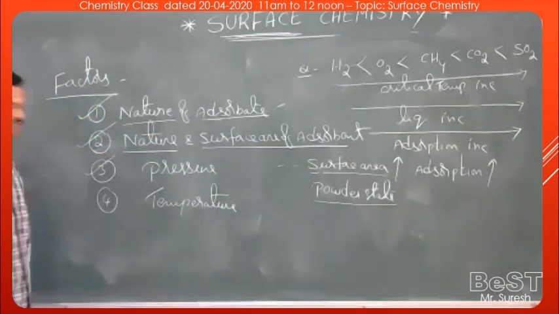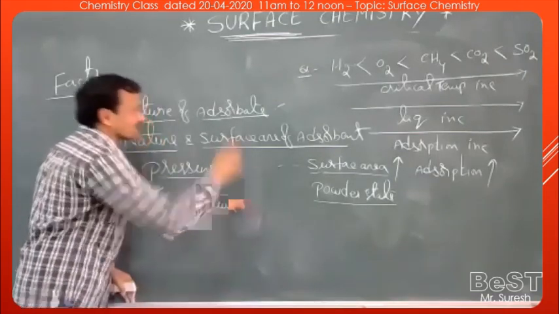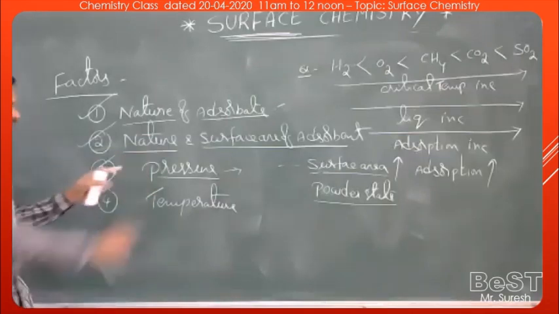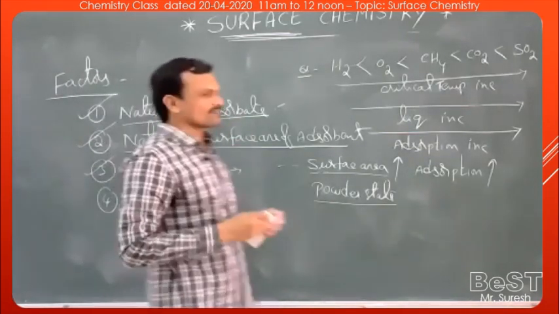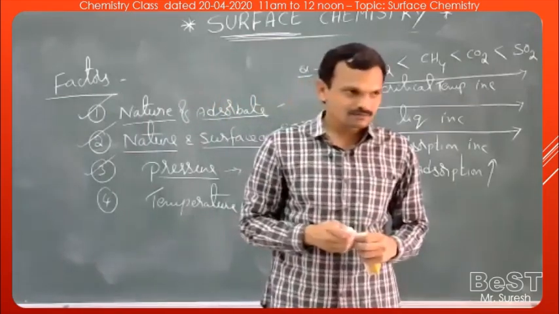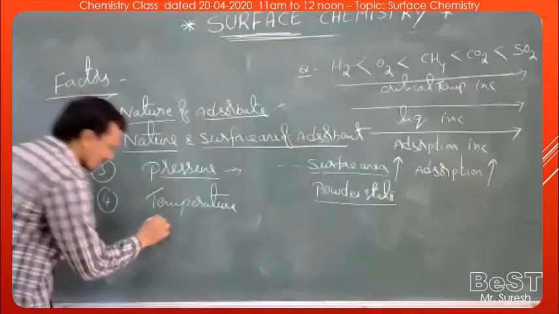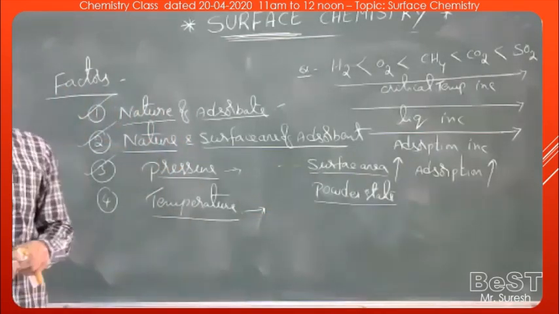Come to the pressure. Pressure has a different effect in physical adsorption and chemical adsorption, which will be discussed later. In case of physical adsorption, as the pressure increases, extent of adsorption increases. And the same effect will be there in case of chemical adsorption also. But the effect of temperature is different in case of physical and chemical adsorption.